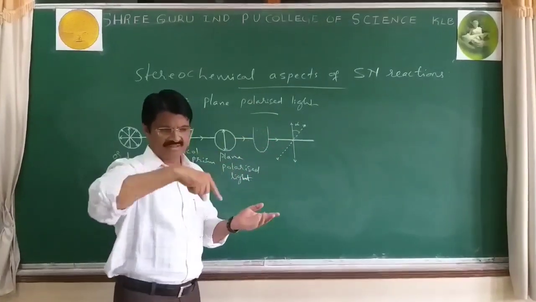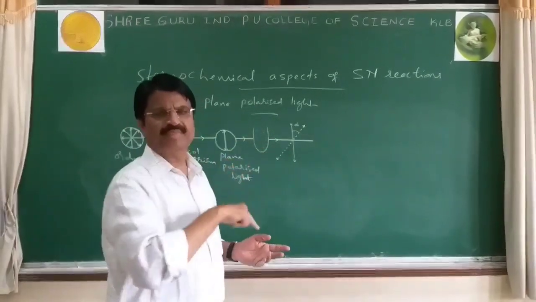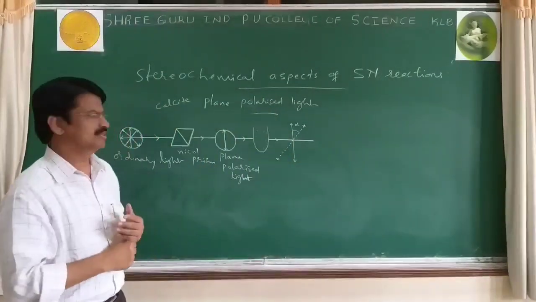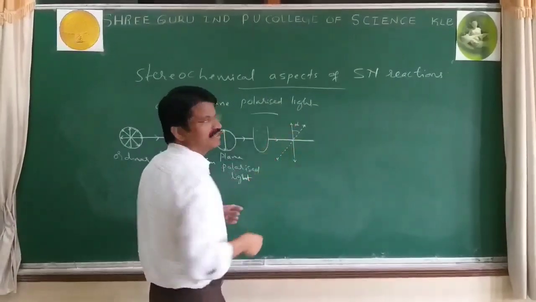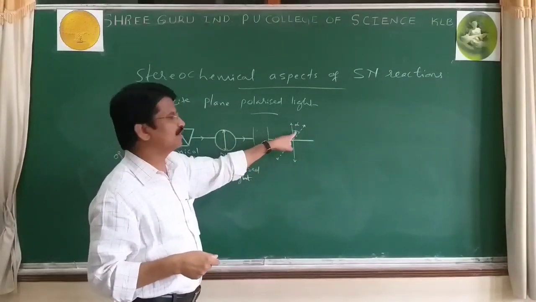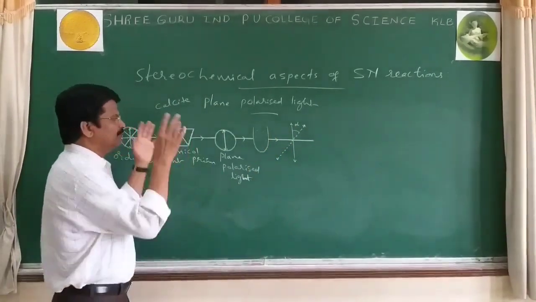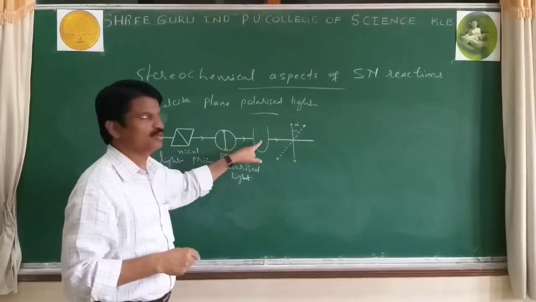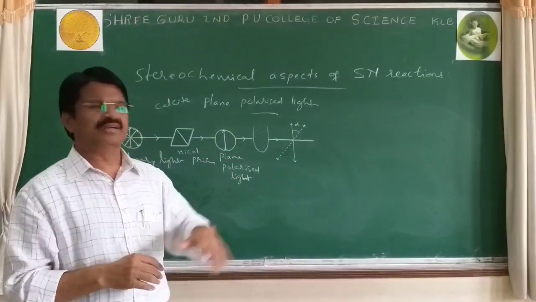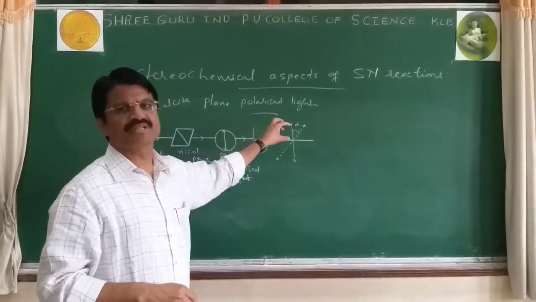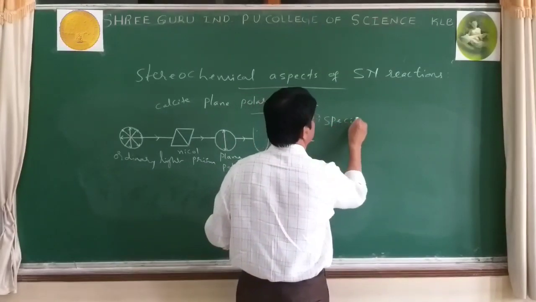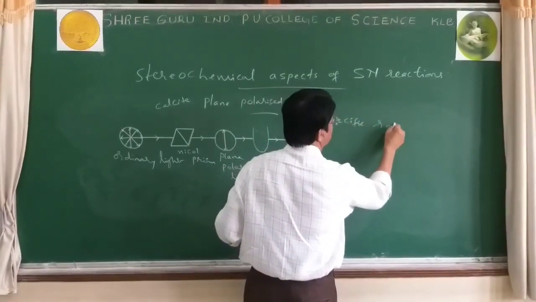That is dextro or levo: dextro equals clockwise, levo equals anti-clockwise. The angle of rotation is measured at a given temperature, a given wavelength of light, and a known or fixed concentration of solution. Under this condition, whatever alpha is measured is named the specific rotation.